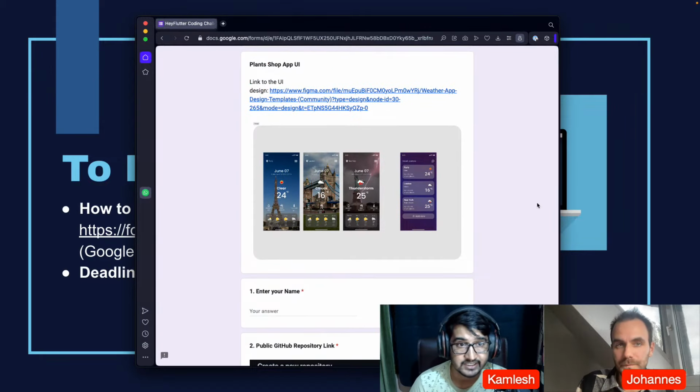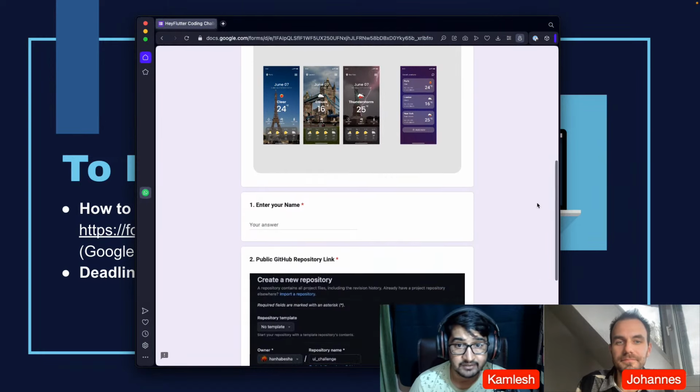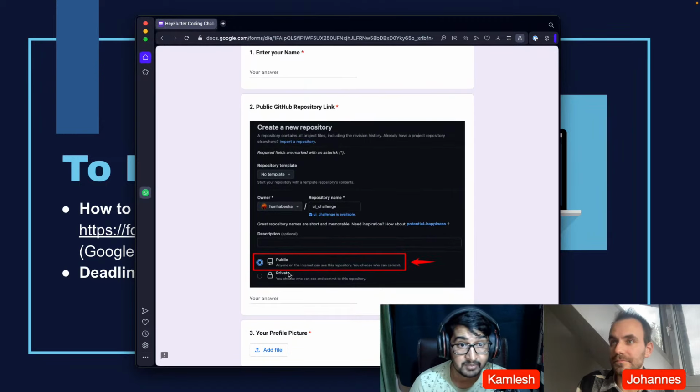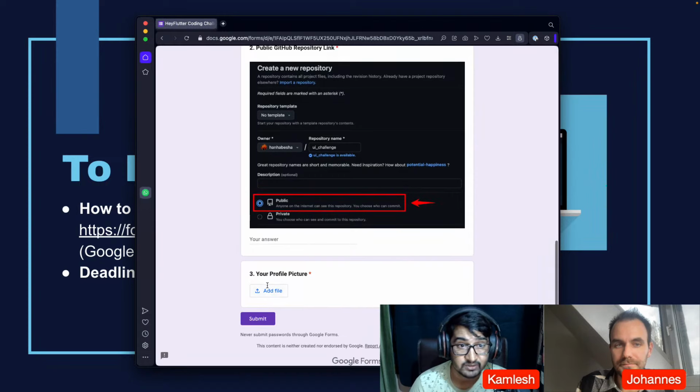You can see all the things in this Figma file. Then you can enter your name, and make sure to have the repository public so that we can review your code. And lastly, you can also add your profile picture so that we can give you a shout out if you get the chance to be a winner. Whenever you finish, you just need to submit it.